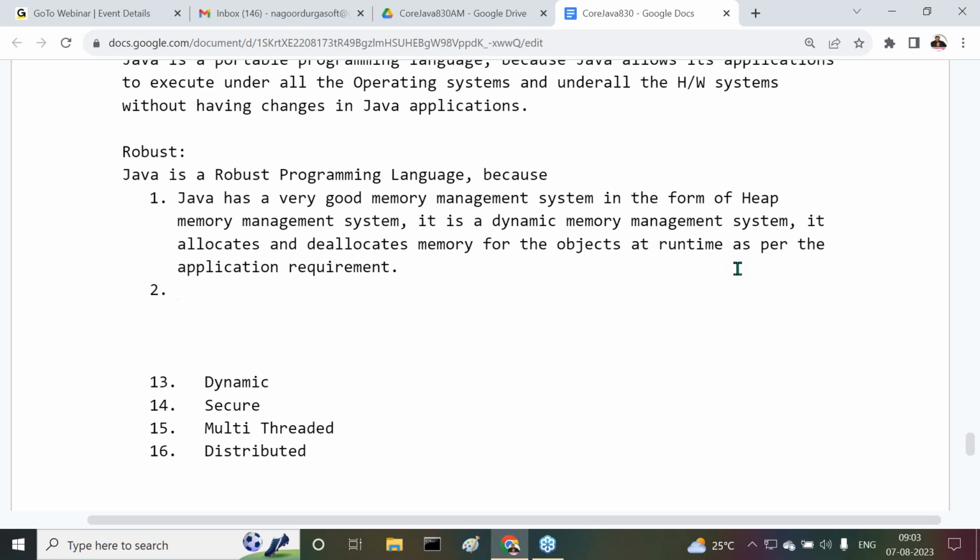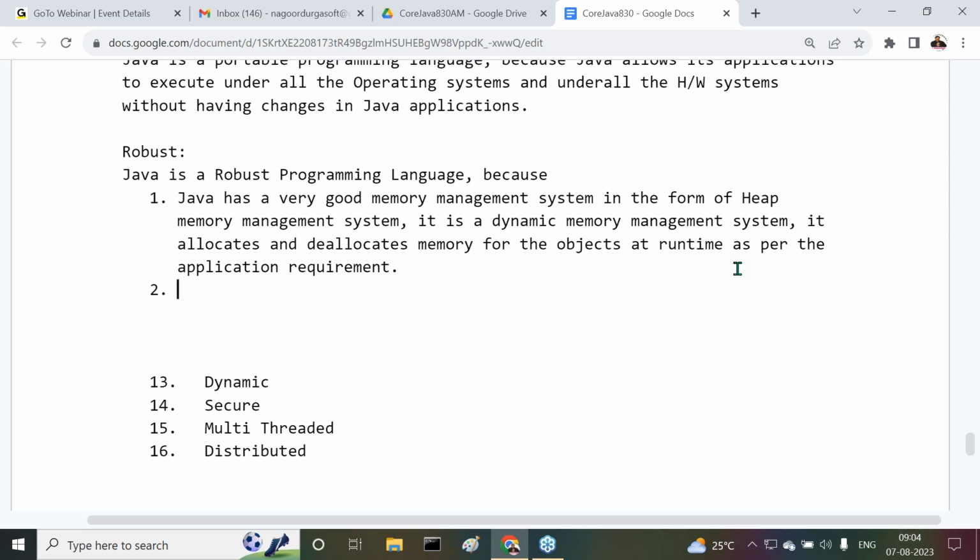Now here, what is the point I'm telling? In exception handling mechanisms, Java is very good. To provide exception handling for Java applications, Java has very good mechanisms. How does it handle the exceptions in an effective way? I'm telling you, no other programming language has this type of exception handling that Java already has. In exception handling, Java is too good.